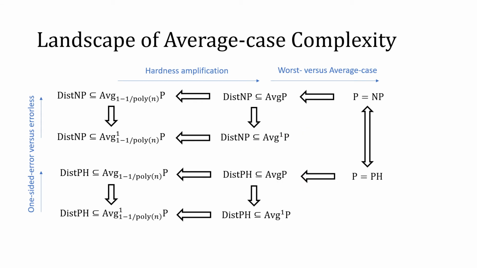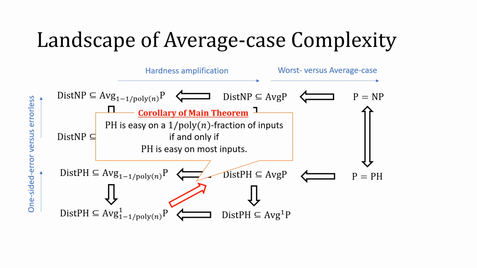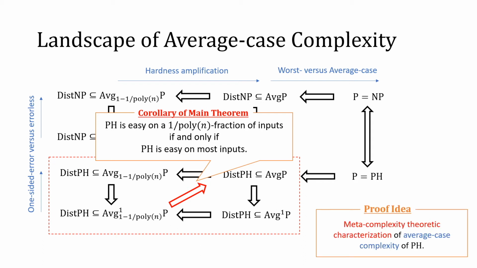So this is a summary of the current landscape of average case complexity. In this work, we established this implication. Specifically, we proved that if pH is easy on a small fraction of inputs in the sense of one-sided error heuristic scheme, then pH is easy on most inputs. As a corollary, we show that these four statements are all equivalent. What's interesting about this is that its proof is based on a meta-complexity theoretic characterization of average case complexity of pH.